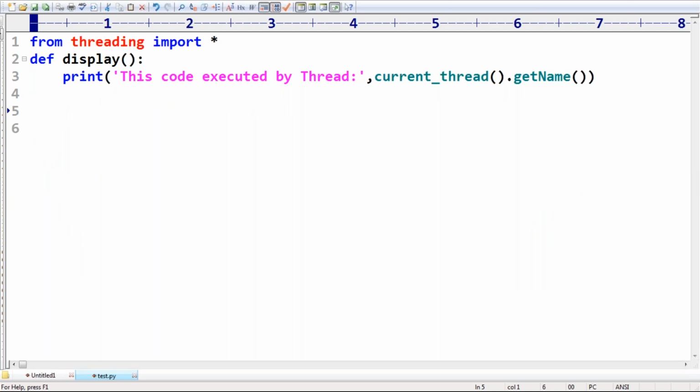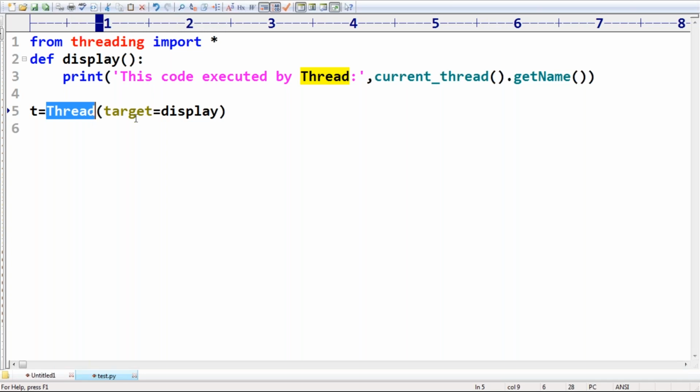I want to do that. How you can do it: t is equal to Thread. Have you observed? I'm creating a Thread class object. Within brackets, I have to pass the argument target is equal to display. Can you please create a thread object? With what target?